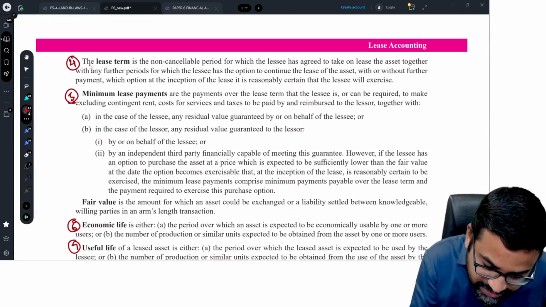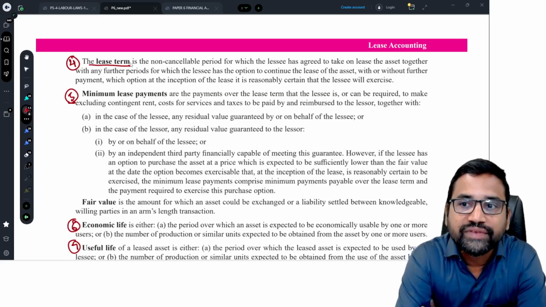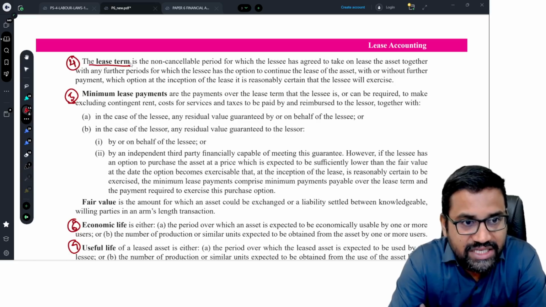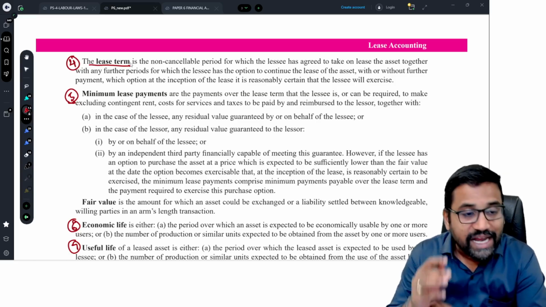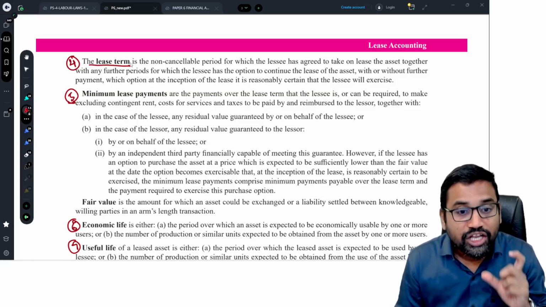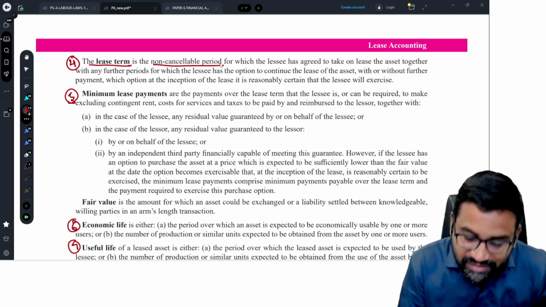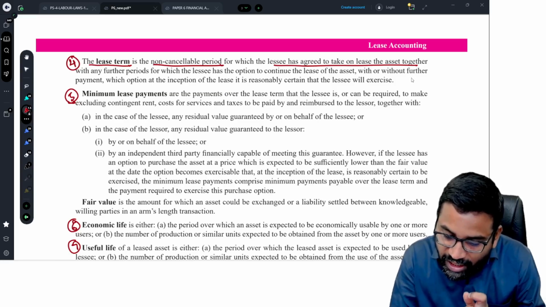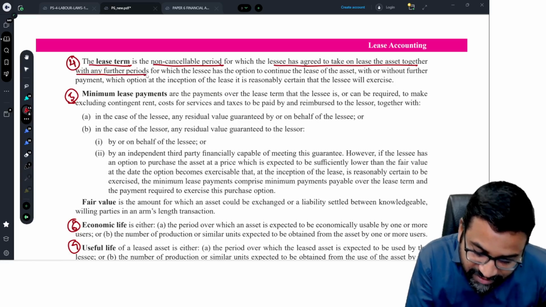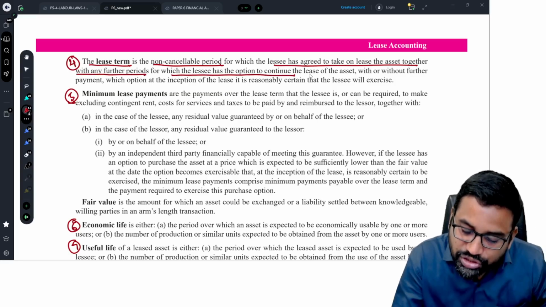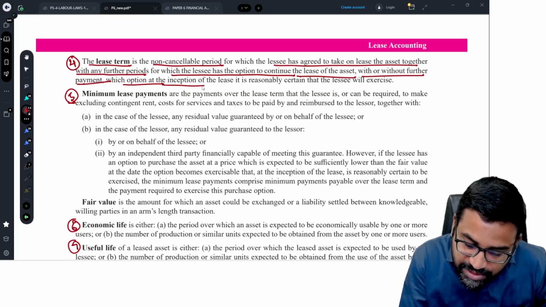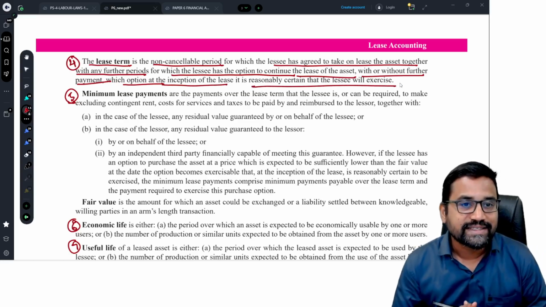Next, another important definition is lease term. Sir, generally what is lease term? See, for how much period we have given the asset on lease? 5 years, 6 years, 7 years, 10 years, like that. But the standard says lease term is the non-cancelable period for which the lessee has agreed to take the asset on lease, together with any further period for which the lessee has the option to continue the lease of the asset, with or without further payment, which option at the inception of the lease it is reasonably certain the lessee will exercise.